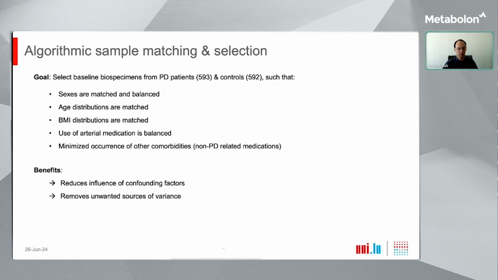confound the measurements. The two main benefits of this algorithmic sample selection are that it reduces the influence of confounding factors, and it helps us to remove unwanted sources of variance in the data.